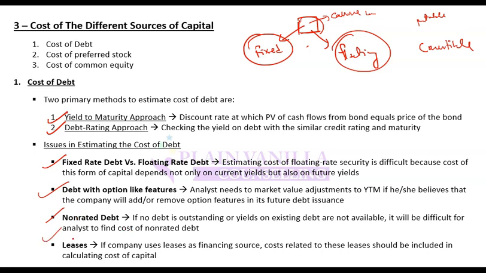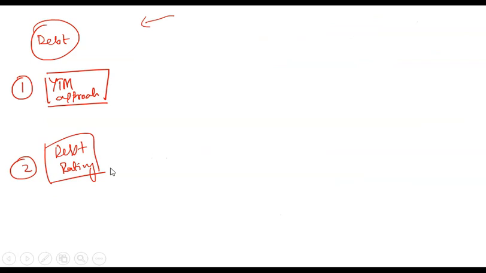Or leases. For example, maybe the company has debt, but that debt is in the form of leases, and then it wouldn't directly be shown or reflected as debt, and its financing cost will not directly be shown in your books. In that case, you need to find out the financing cost on that lease and then use that. So that is about that.